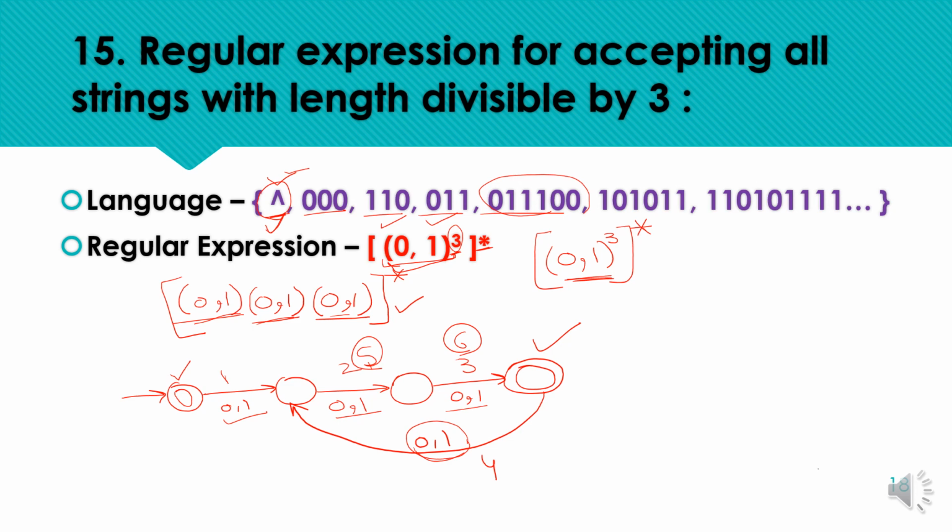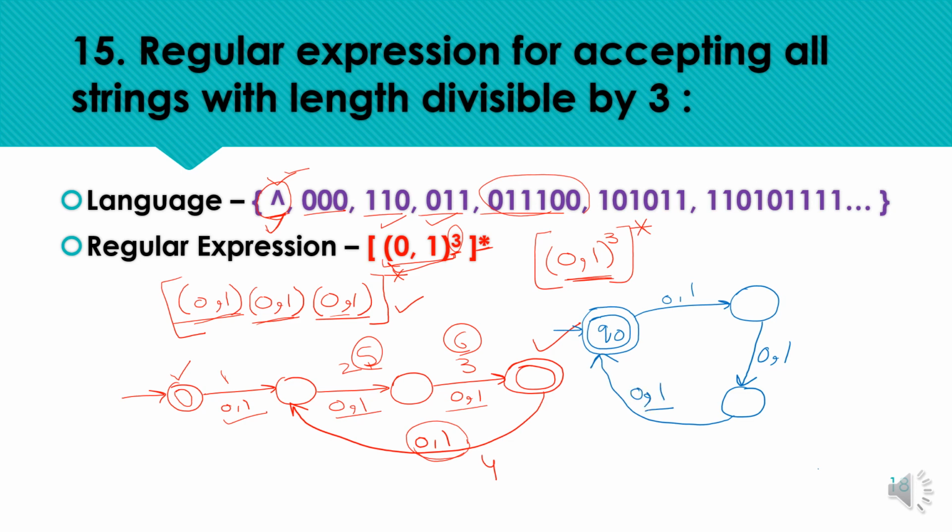So for the minimized version we can construct the DFA like this. The initial state Q0 is a final state. After receiving the first input symbol, 0 or 1, we move to a non-final state, and after that we need one more symbol followed by the third symbol for acceptance, 0 or 1.